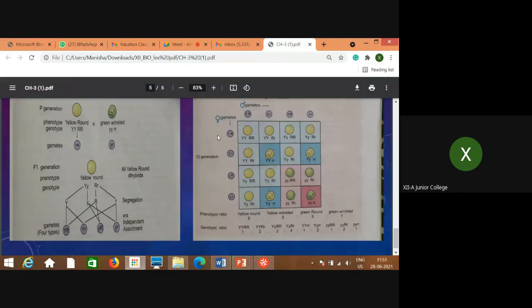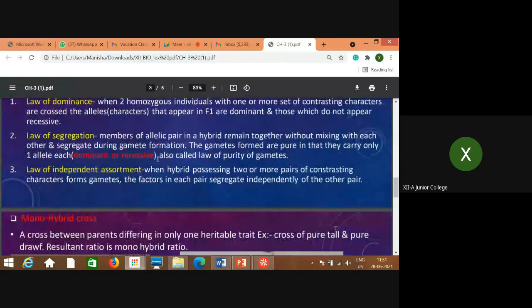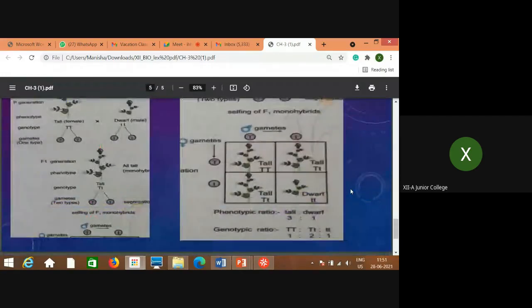That is what proves the law of independent assortment. This is the law of independent assortment: when a hybrid possessing two or more pairs of contrasting characters forms gametes, the factors in each pair segregate independently of the other pair. They are not dependent on their parental forms, but new forms are produced. This is how the law is explained with the help of this Punnett square.